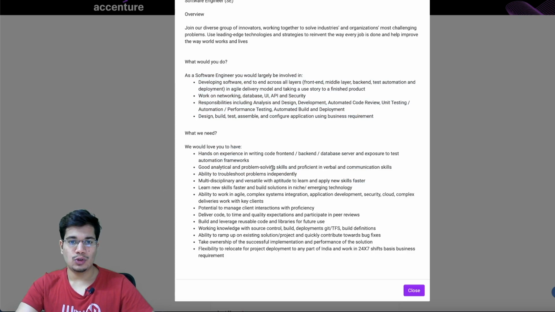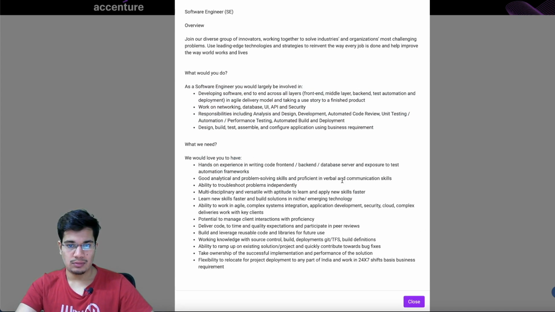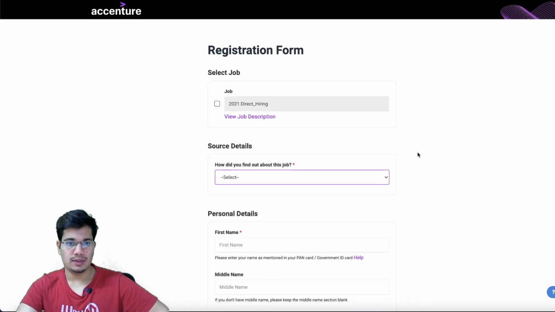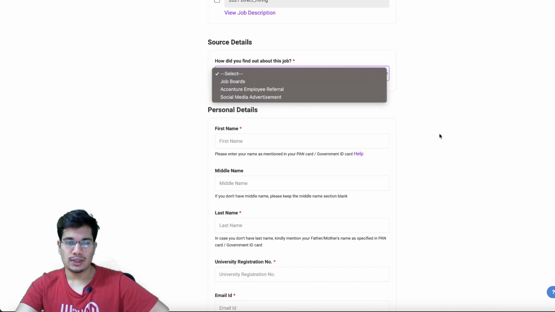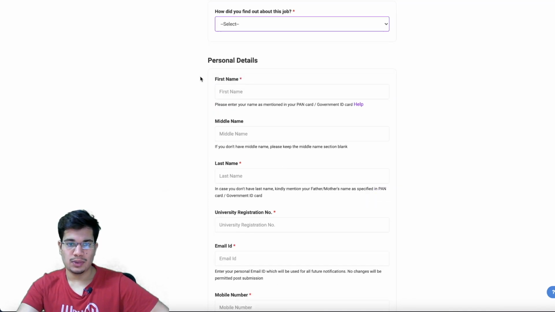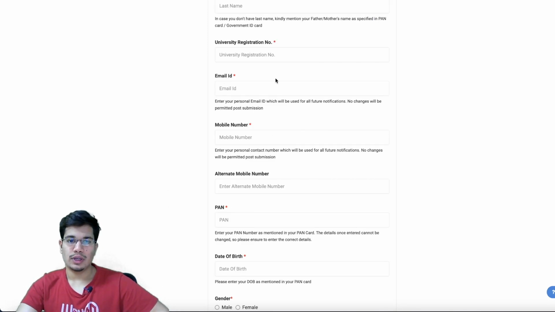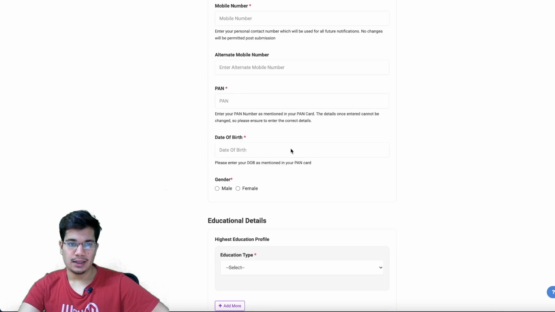So there are two positions that they are hiring for simultaneously, and you can read about the description for both of these. And then for applying, you just have to fill this particular form. So let me just go through it once. First is how you found out about this particular job. Then after that, your personal details, name, and then university registration number. So this is only for people who are currently enrolled in universities. Your email ID, mobile number, PAN card details, date of birth.